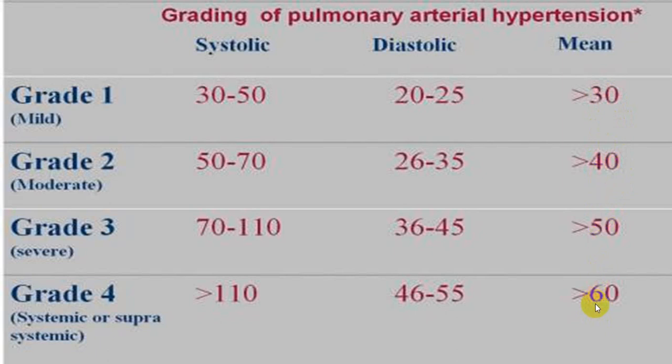So mean pressure-wise it is 30, 40, 50, 60, but when you take arterial pressure it is more than 25, more than 35, more than 45 and more than 55. Accordingly you classify, and usually we measure the diastolic pressure. So it is 25, 35, 45 and 55.